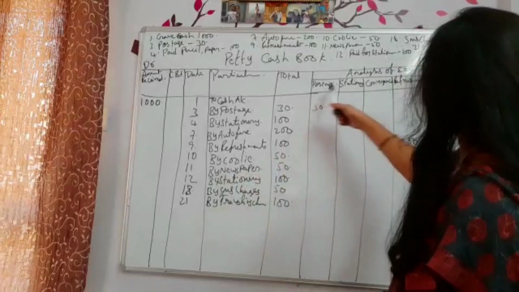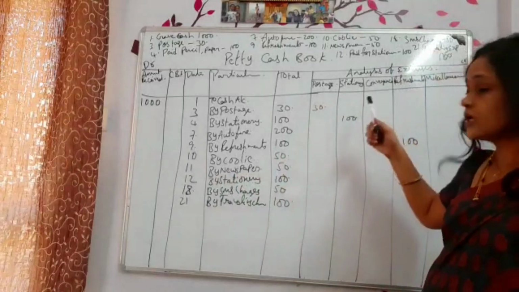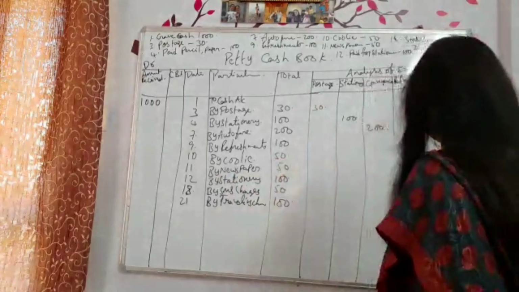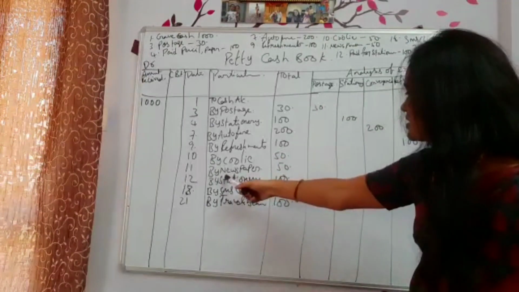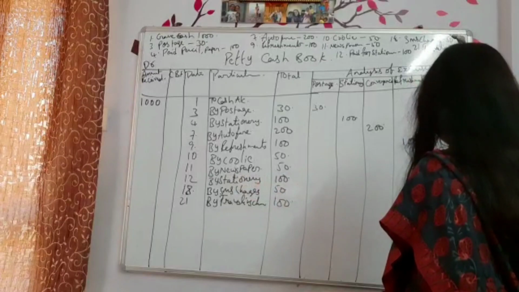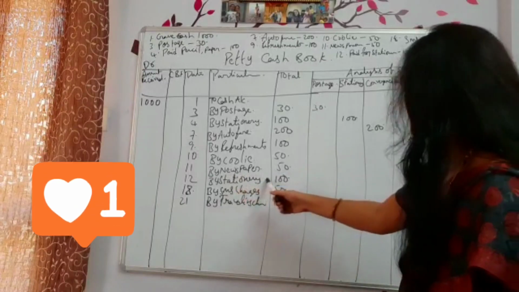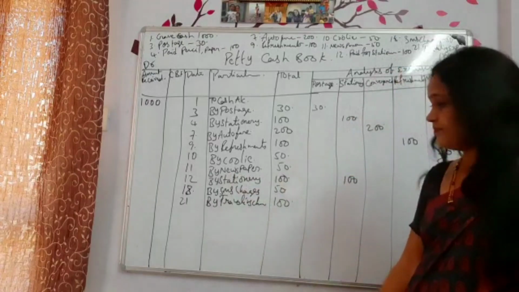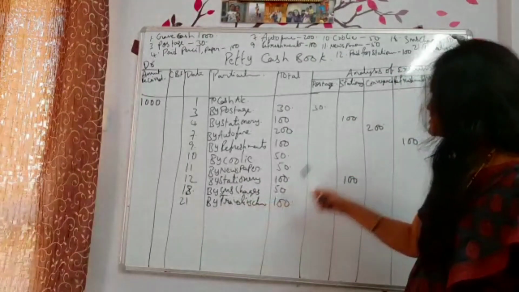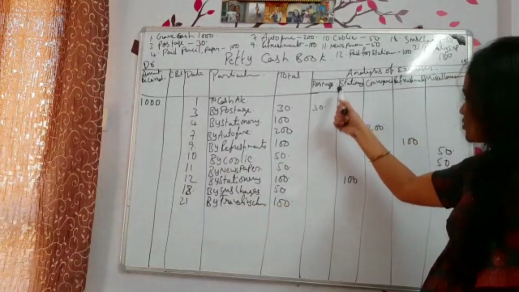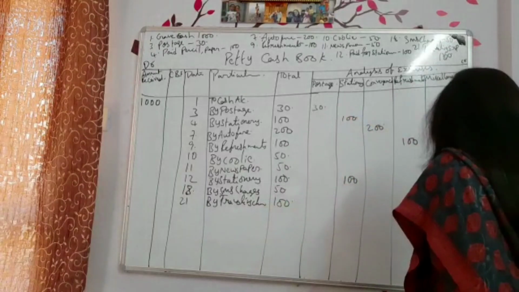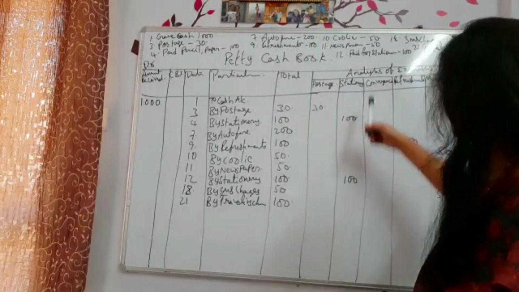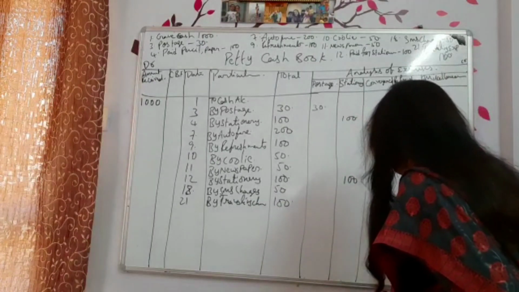Coolie, 50. Do we have coolie? Nothing was there. So, let me enter in miscellaneous. Okay. So, coolie amount, I am writing miscellaneous. Next, newspapers. For that also, I don't have anything. I am writing here only. Stationery, yes, we are having column. So, write down in stationery column. And then, SMS charges. We can't take that as postage or something. Directly, you can write down in the miscellaneous column. Next, traveling expenses. Do we have? Conveyance itself you can take up.